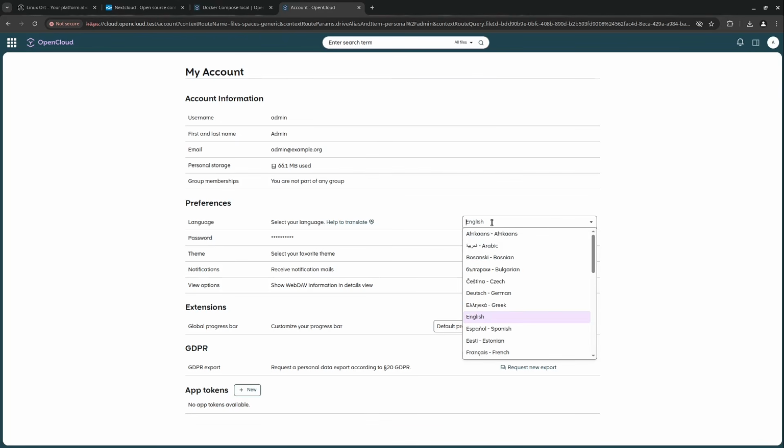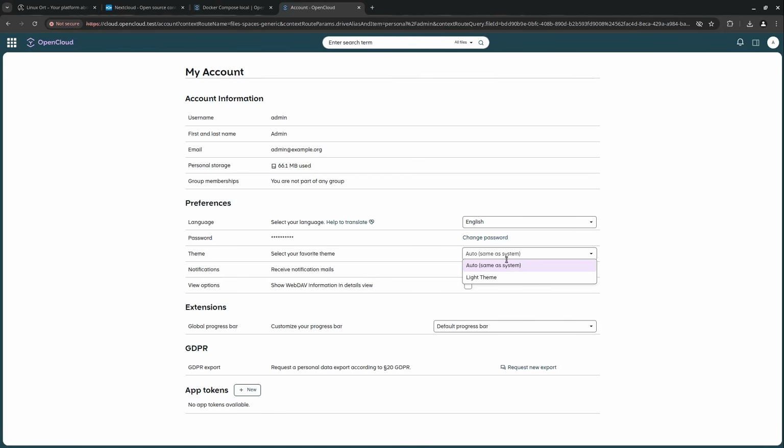Which language should I choose? You see many languages already there. Perfect. You could see this theme, light theme or dark theme maybe. I can't see a dark theme here. Maybe there isn't a dark theme yet, but I guess it will come very, very soon.